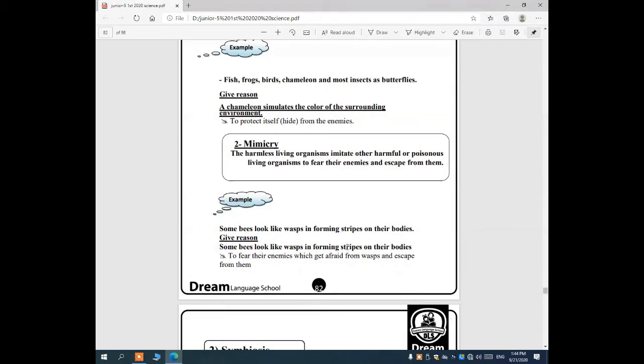Give reason: why do some bees look like wasps, forming stripes on their bodies? To scare their enemies, which are afraid of wasps, so the bees can escape from them. To make their enemies afraid of them, like they are afraid of wasps.